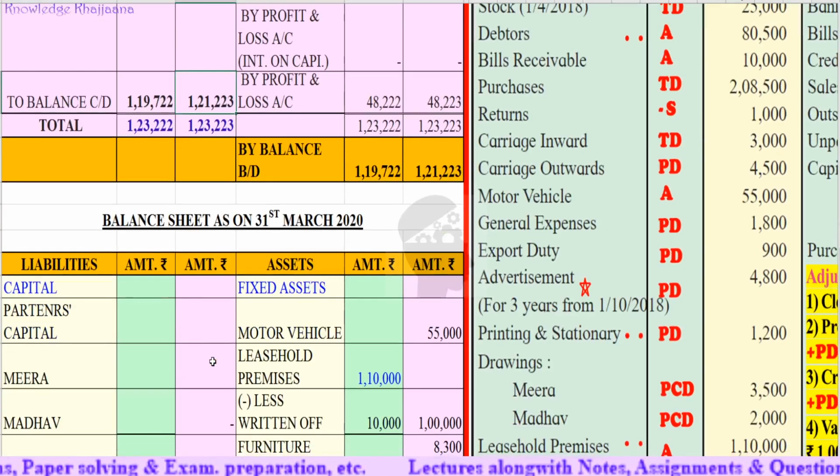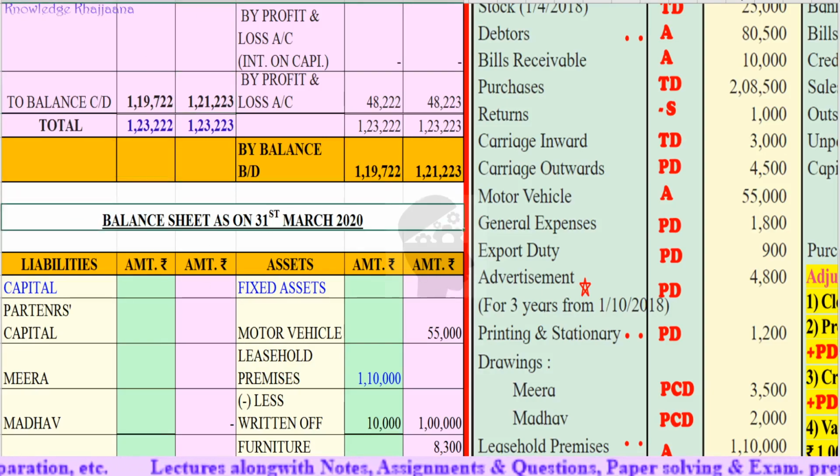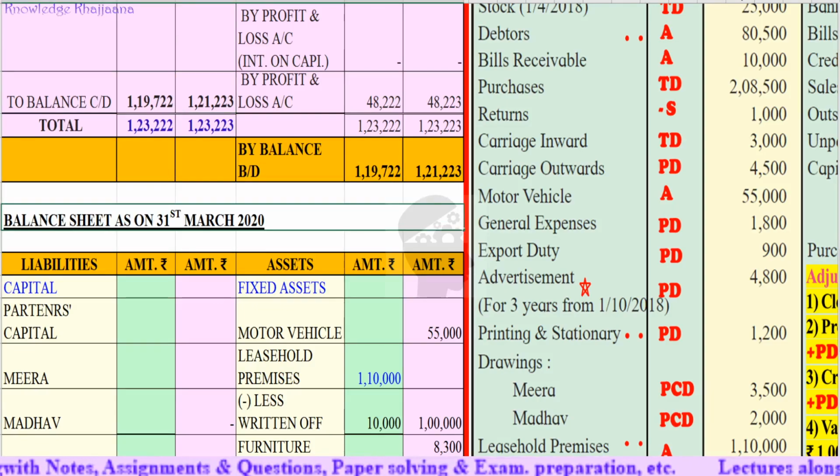Okay, so we'll write, this is the balance sheet as on 31st March 2019, right? 31st March 2019.